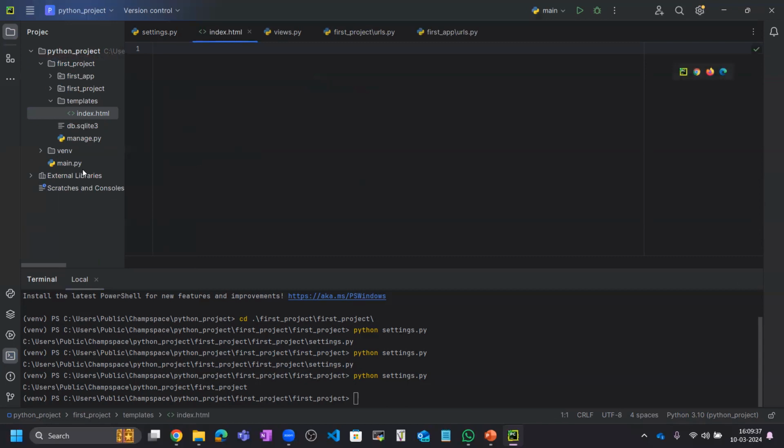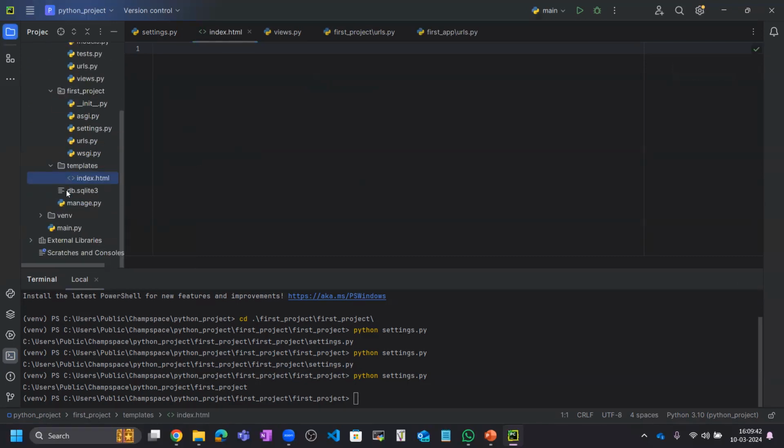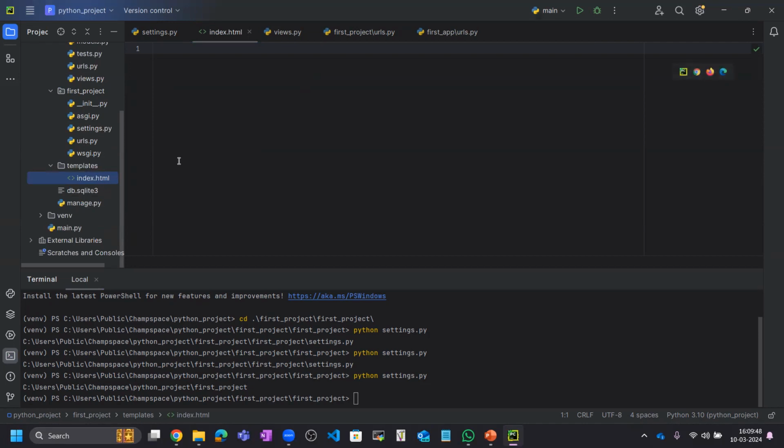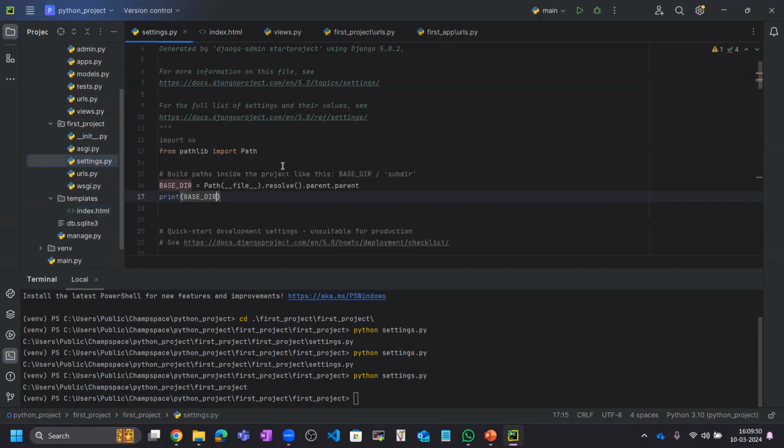Inside this index.html I will write my HTML code, which I need to show on the web page. So we have created this, but before that we need to give some directory path for our templates